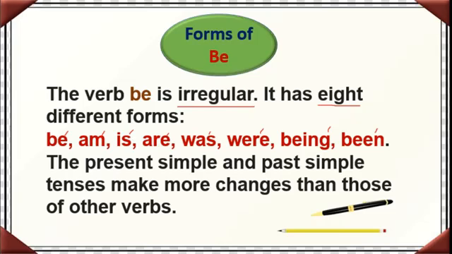Okay. The present and the past simple tenses make more changes than those of the other. We will go through the forms of be. We will make the sentence. Okay. I try to make you clear about these forms of be, with the help of the examples, and we will study about the present and past changes of be also.